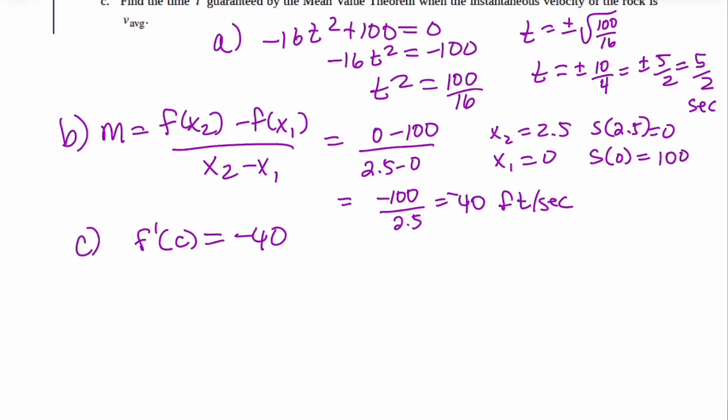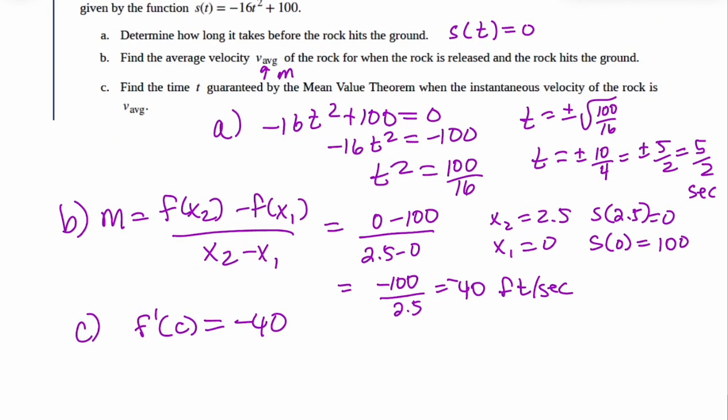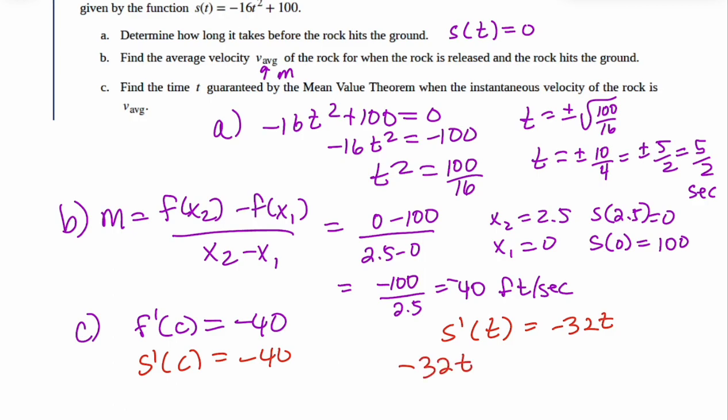Okay. So have we done the derivative of this one? We have not. So let's do that. Let's make that S prime of C. The derivative is negative 32t plus 0. So we're really just looking, where does negative 32t, the derivative, equal negative 40?